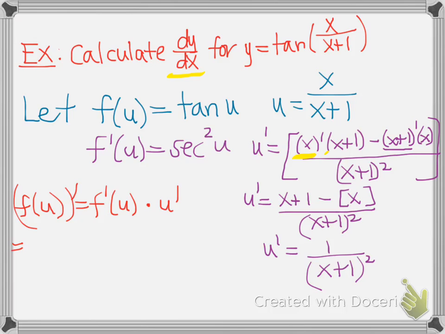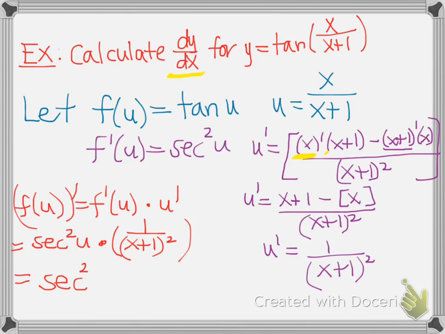All right, and so in our case, f prime of u is secant squared u times u prime, which is 1 over x plus 1 all squared. And then our final answer, because we have to replace that u with an x, is secant squared of x over x plus 1 times 1 over x plus 1 squared.